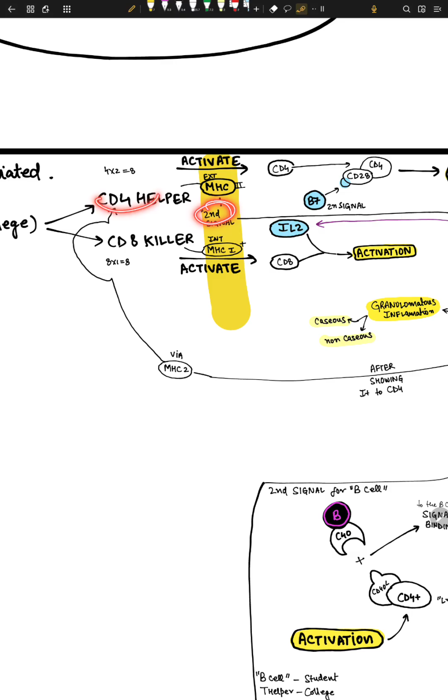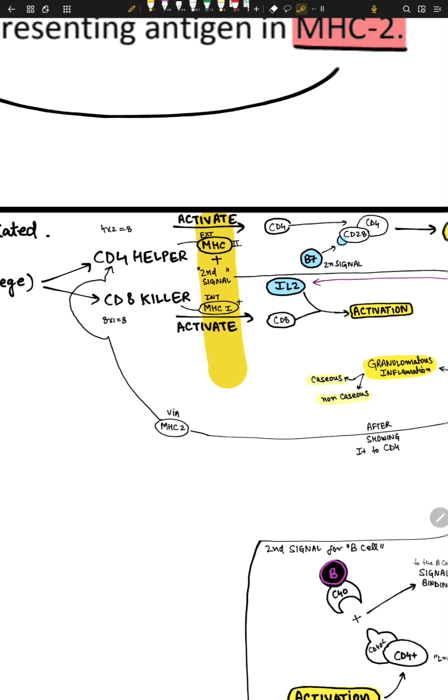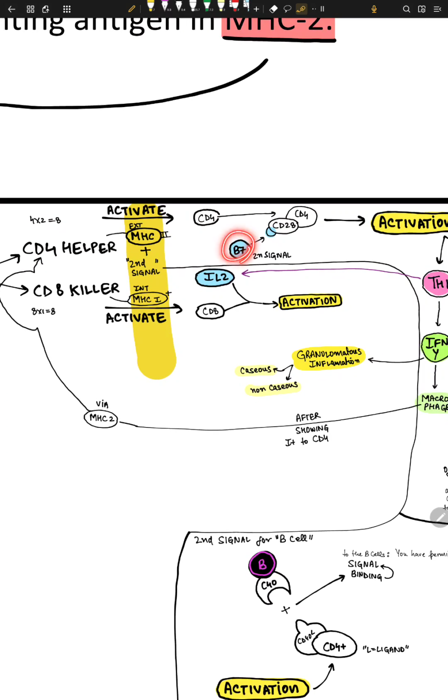So the second signal for CD4 is different, and the second signal for CD8 is different. Let's talk about CD4 first and then we go to CD8, okay? So what happens is that CD4 gets activated with a second signal, right? And MHC has an antigen from extracellular space, right? So what's the second signal for CD4? The second signal for CD4 is the B7 molecule, okay? It's the second signal. So B7 plus CD28 on CD4 cells.